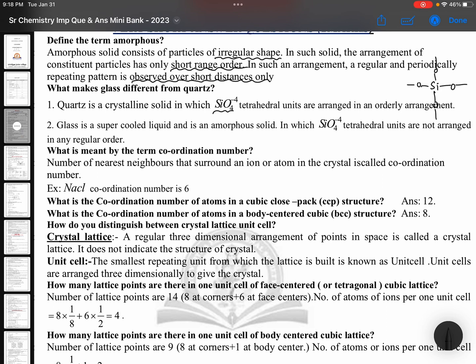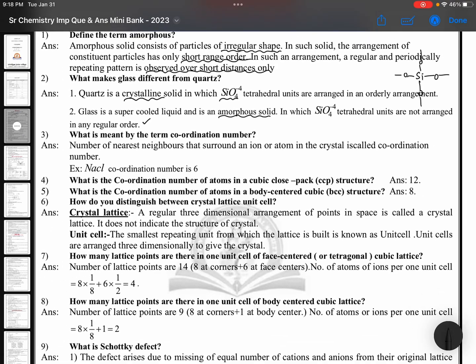Glass is a supercooled liquid and is an amorphous solid. Quartz is crystalline and glass is amorphous. Underline these terms. In glass, SiO4 minus 4 tetrahedral units are not arranged in any regular order.